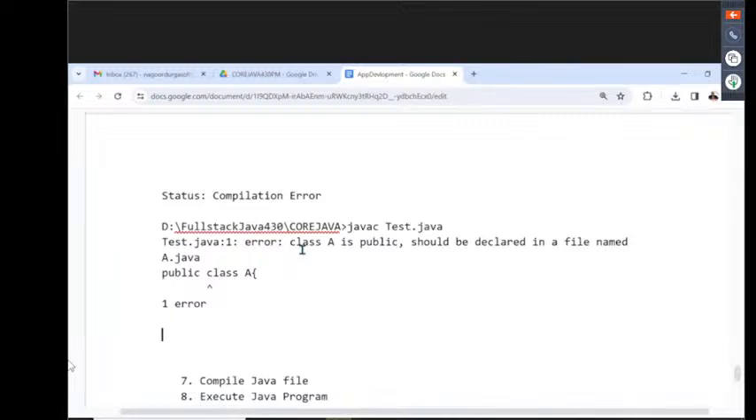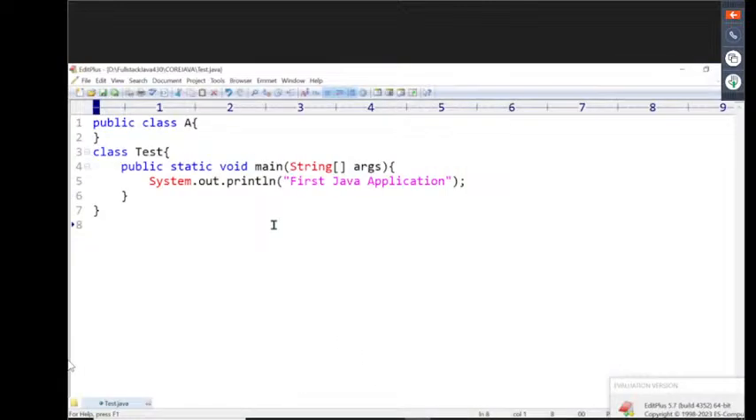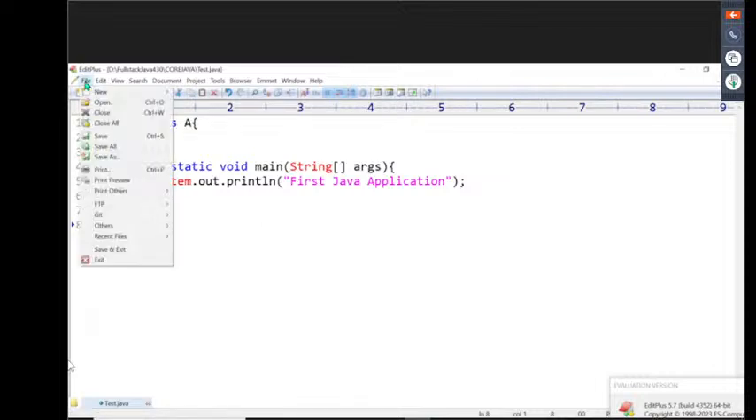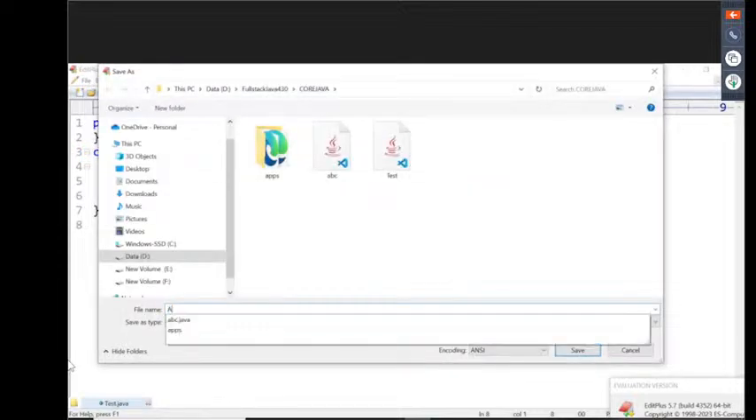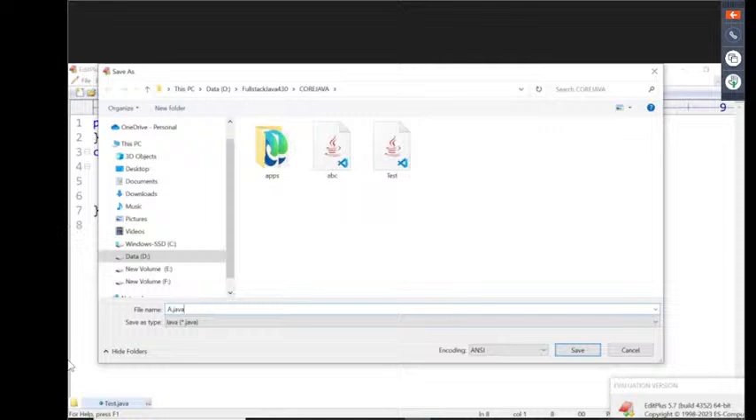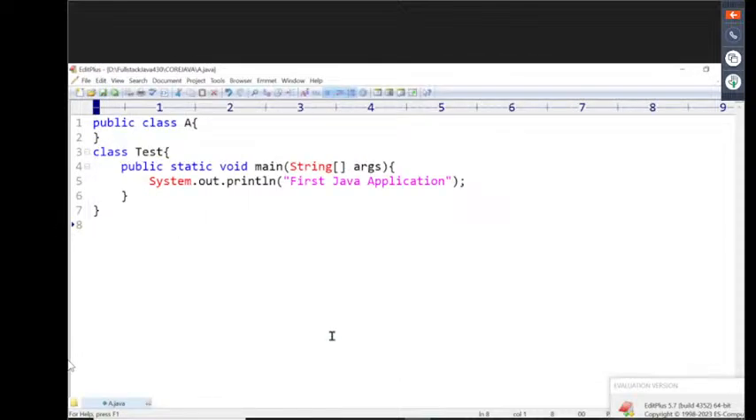Got it or not? But as per the rule, what do we have to save? What exactly is the file name we have to provide? Whichever class name is public, with that class name only we have to save it. Am I right or not? So for that purpose we go to File, Save As. There I must save this file with what name? A.java. Now we saved A.java.